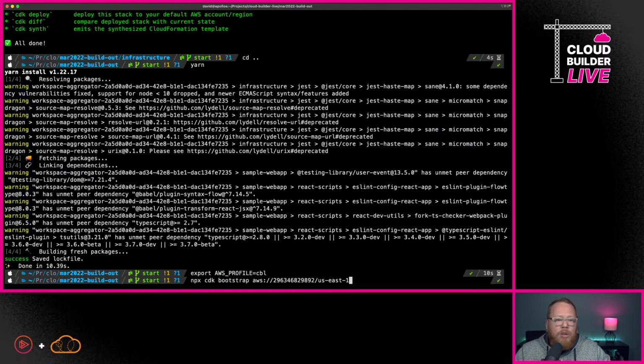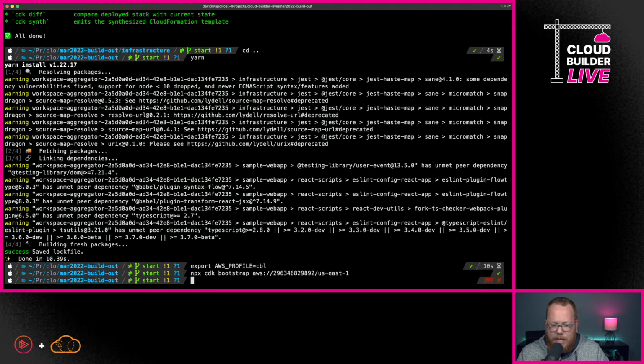And if you want to do something crazy complicated like deploy from one account into another account, and that's actually how I have my production set up, there are some additional steps, but we're not going to get deep into that today. Just know that before you can run a CDK deployment and have it work, you need to be sure that you bootstrap first. I've already done this, so I'm going to cancel out of this.